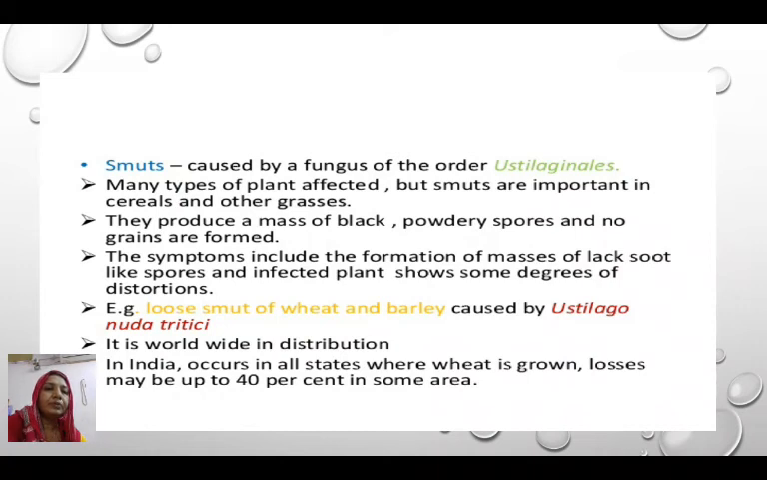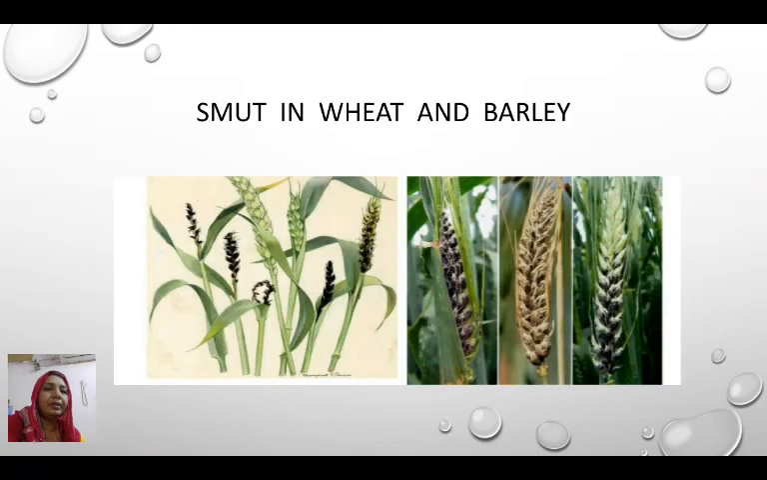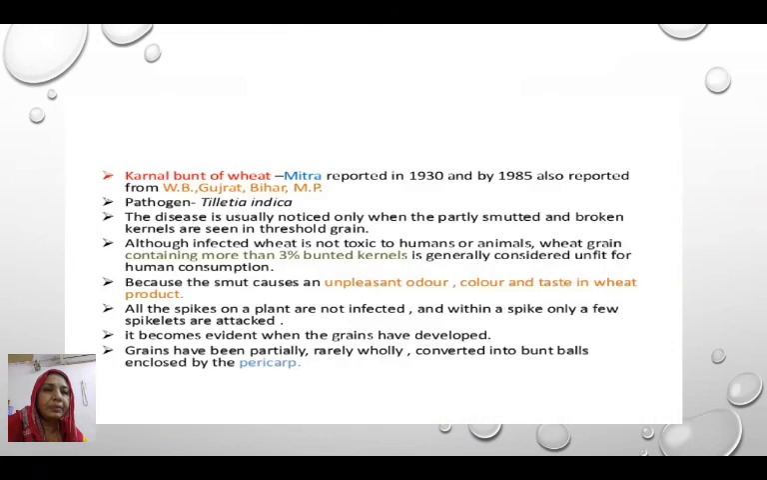For example, loose smut of wheat and barley, which is caused by Ustilago nuda tritici. It is worldwide in distribution. In India, this disease occurs in all states where wheat is cultivated, and the losses due to this disease may be up to 40% in some areas. Here you can see the infected ears, where no grain formation takes place and only a spore mass is present.